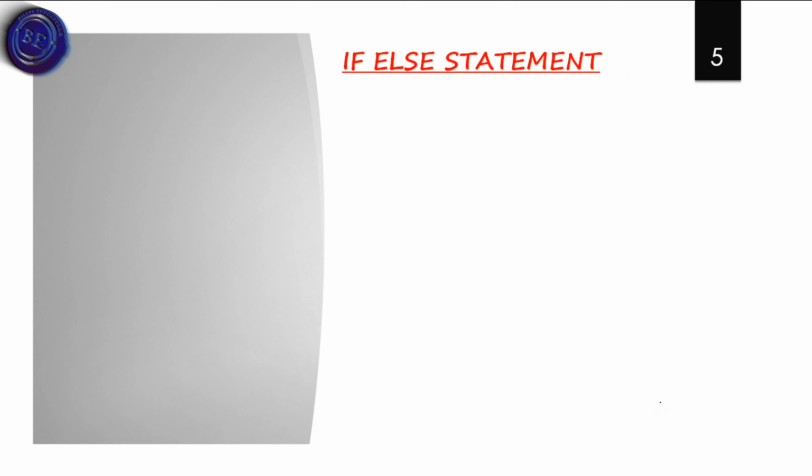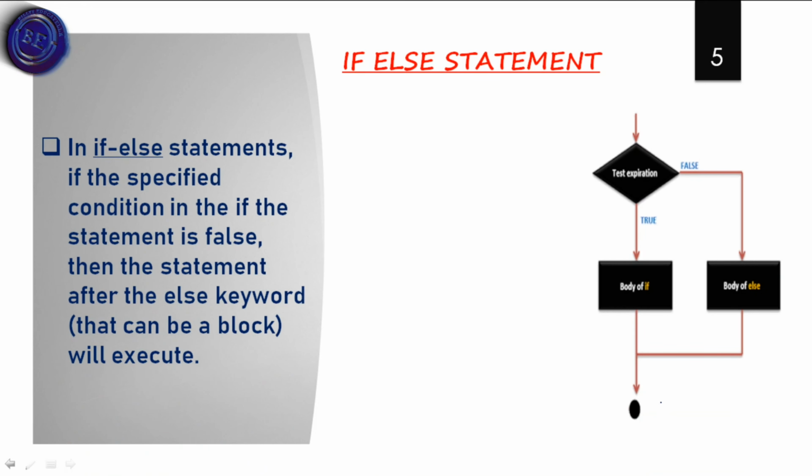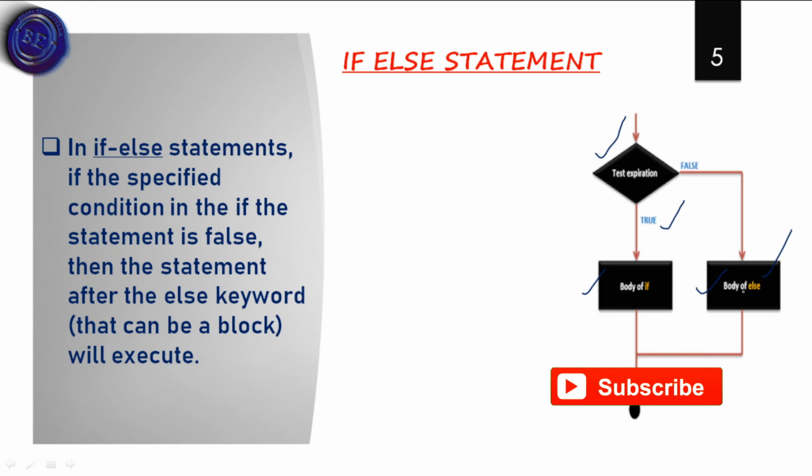Now let us discuss the if else statement. In the if else statement, if the specified condition in the if statement is false, then the statement after the else keyword will be executed. Here we have one condition. If this condition is true, it will continue to the body of if, or else it will continue to the body of else. After that, the operation will be continued as in the if clause. That means the content present in the if or else block will be printed.